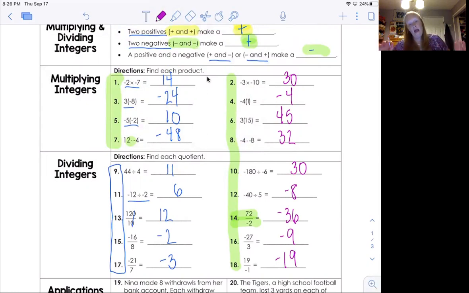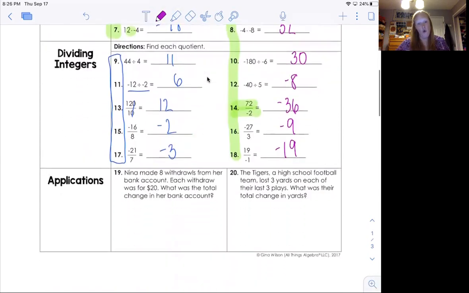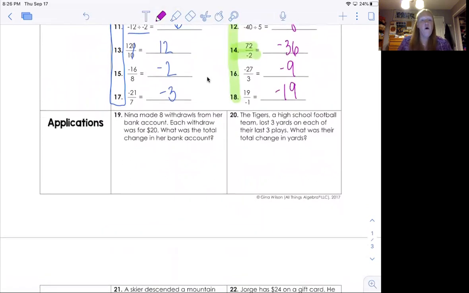Now we're going to translate some word problems. So what are some words that mean multiplication?